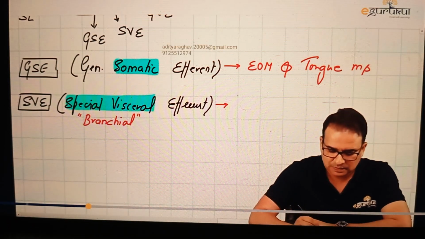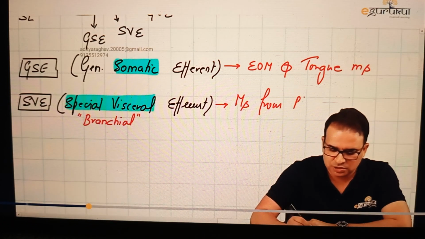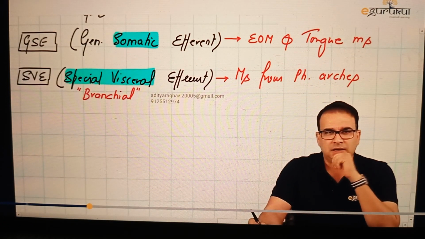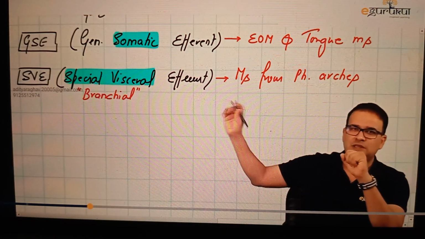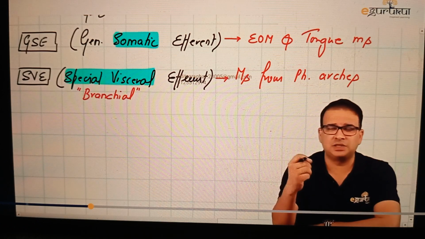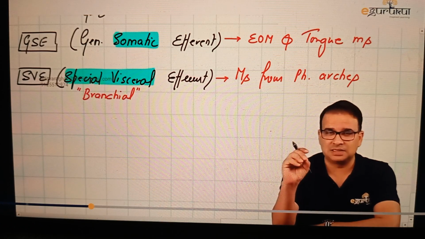The name suggests this must be supplying the muscles derived from the pharyngeal arches. Now, what is the common thing between the first two columns? In the GSE and SVE, whether it is extraocular muscle, tongue muscle, or muscles from the pharyngeal arches, which were muscles of mastication and facial expression, the common thing is that all these muscles are skeletal muscles.